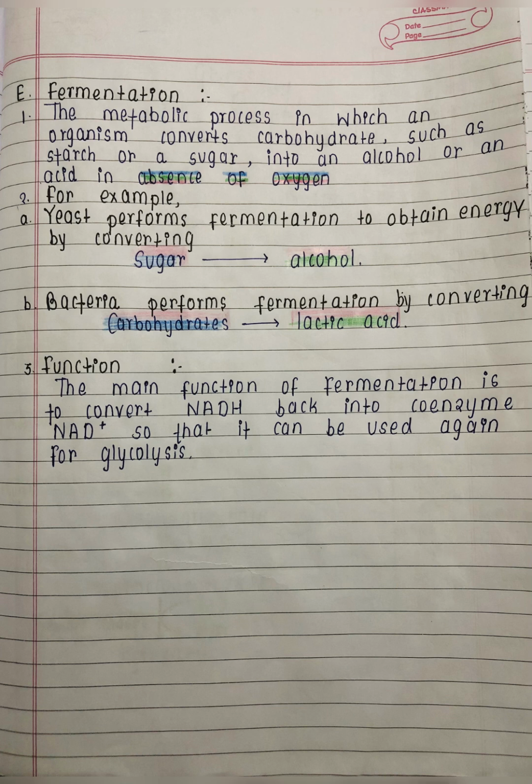For this fermentation, examples are given about yeast and bacteria. Yeast performs fermentation to obtain energy by converting sugar into alcohol. The next example is about bacteria, which perform fermentation by converting carbohydrates into lactic acid. And the main function of fermentation is that during the glycolysis pathway, they convert NADH back to NAD so that it can be used again for glycolysis.